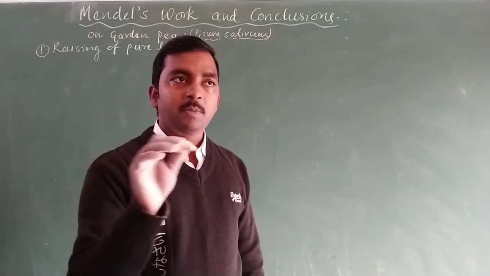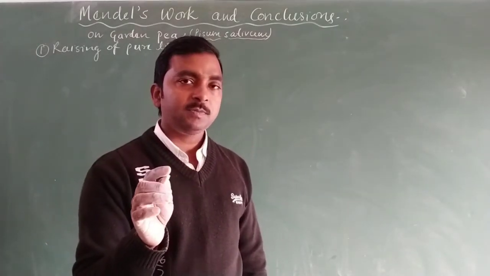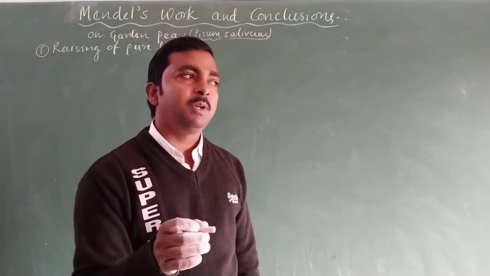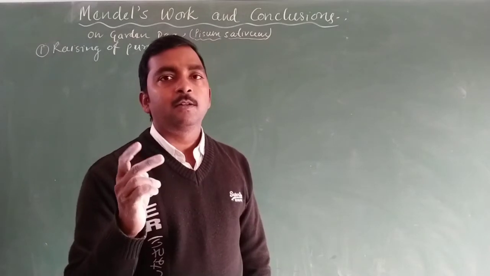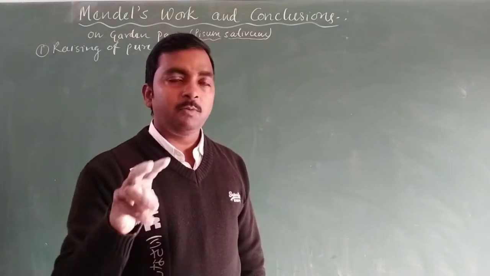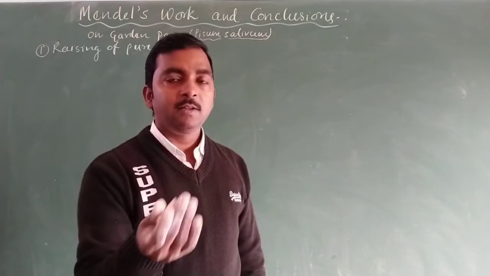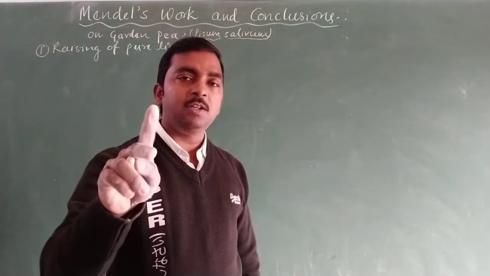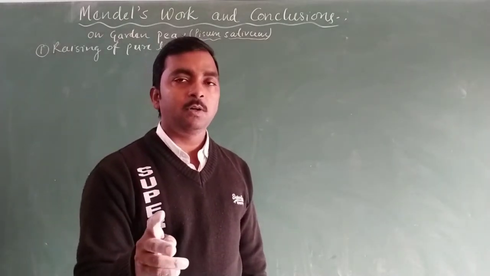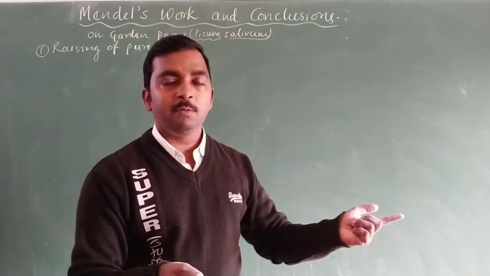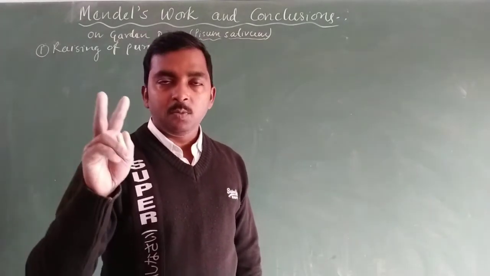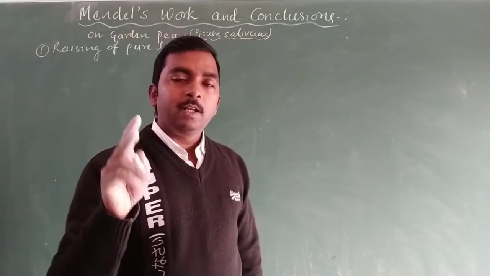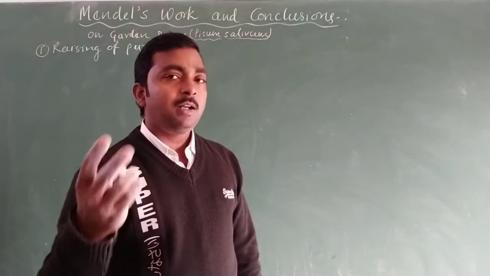If we take the example of the height of the plant, one plant has tall height, meaning the gene comes from the male parent and the gene comes from the female parent, and both genes carry information about tallness only.